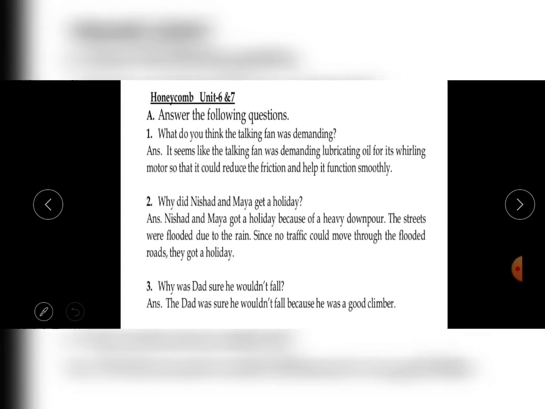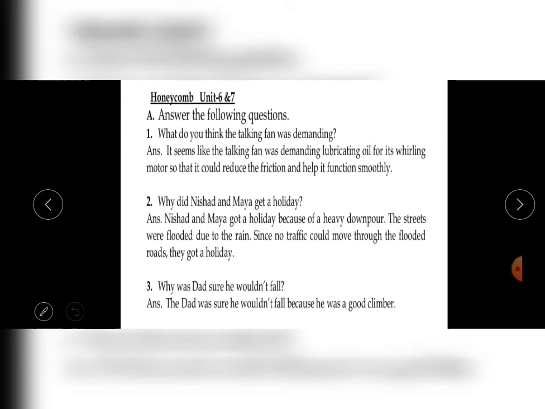Now here I have taken some questions from your Honeycomb textbook, which I have already given in your worksheet. Answer the following questions. What do you think the talking fan was demanding? It seems like the talking fan was demanding lubricating oil for its whirling motor so that it could reduce the friction and help it function smoothly.